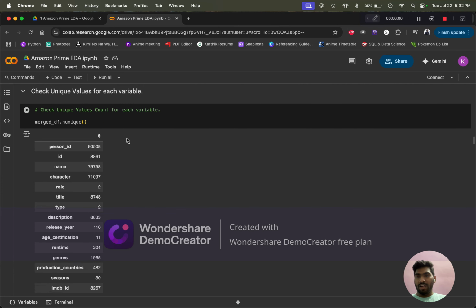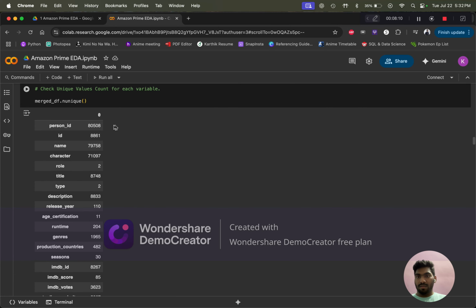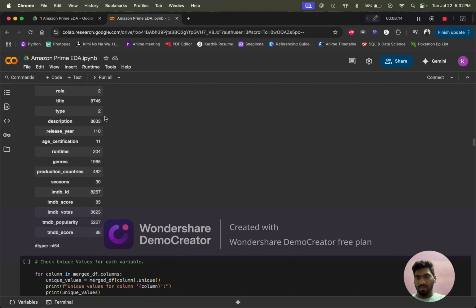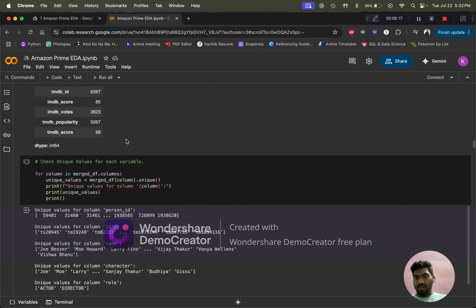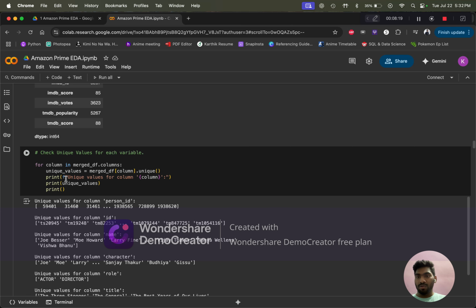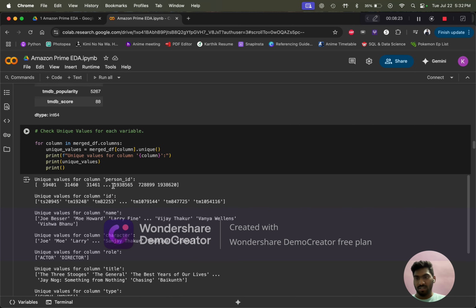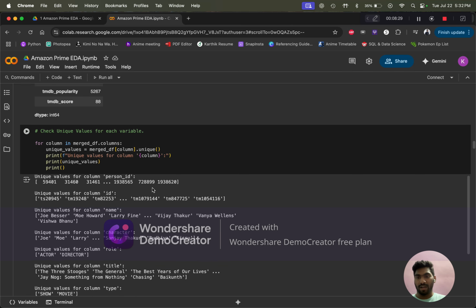We are checking if there are any unique values in the data set. Obviously there are unique columns in the data set. I am describing all the unique values of all the columns, each by the column. You can see that for the person ID, obviously every person has his own individual ID.